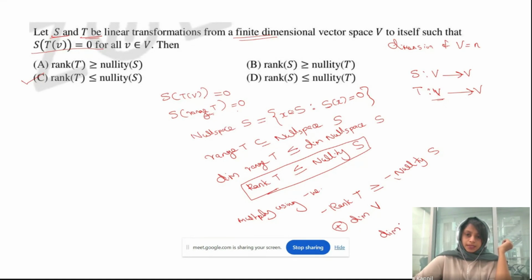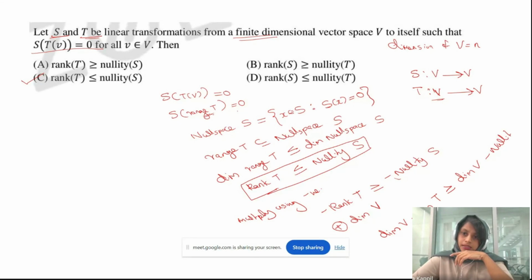I'm getting dimension of V minus rank T is greater than or equal to, adding dimension of V here as well, dimension of V minus nullity of S.